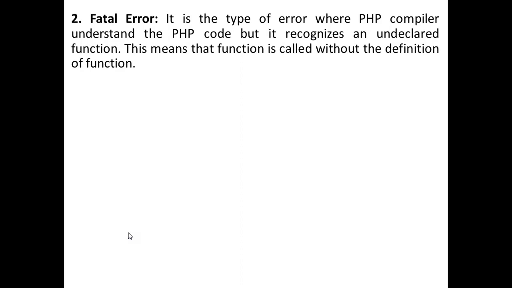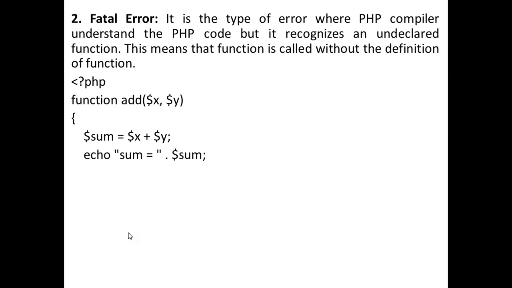It is the type of error where the PHP compiler understands the PHP code, but it recognizes an undeclared function. This means that the function is called without the definition of the function. The function has no definition. Okay, that is a fatal error. Let's see the example. PHP function add($x, $y), then we have $sum equal to $x plus $y, echo sum, and then call add with $x equal to 10, $y equal to 20. Now I'm going to add this, so difference, it will show the difference.